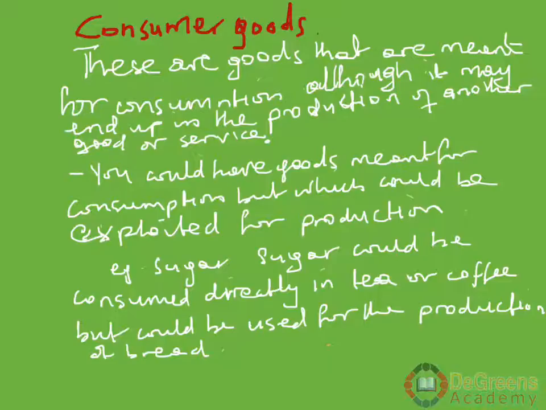Two people buy a car. When this car was being produced in Europe, they knew that it was to be consumed, that you buy it and use it with your family. And I buy a Toyota car, and I take my children to church, I go to work, I take my wife to the market, I'm using it in my family. It's a consumer good to me.